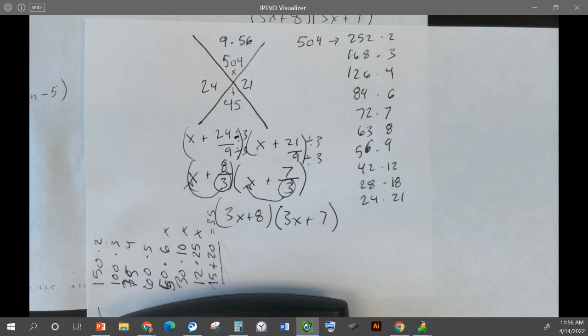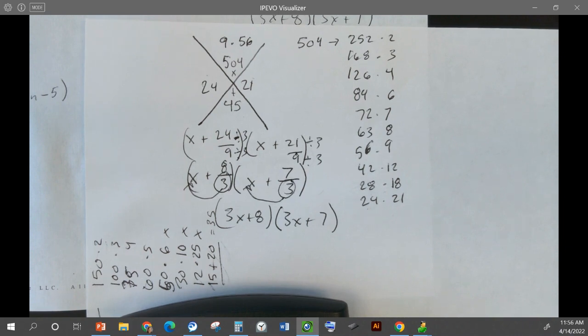Is this due today? Yes. It will go on your grade today, but we will have a work day next week. So we're going to do one more worksheet like this. This is harder, so we're going to practice it for one more day, and then we'll have a work day. All right. But we have 35 minutes, so we should be able to get through a lot of it.